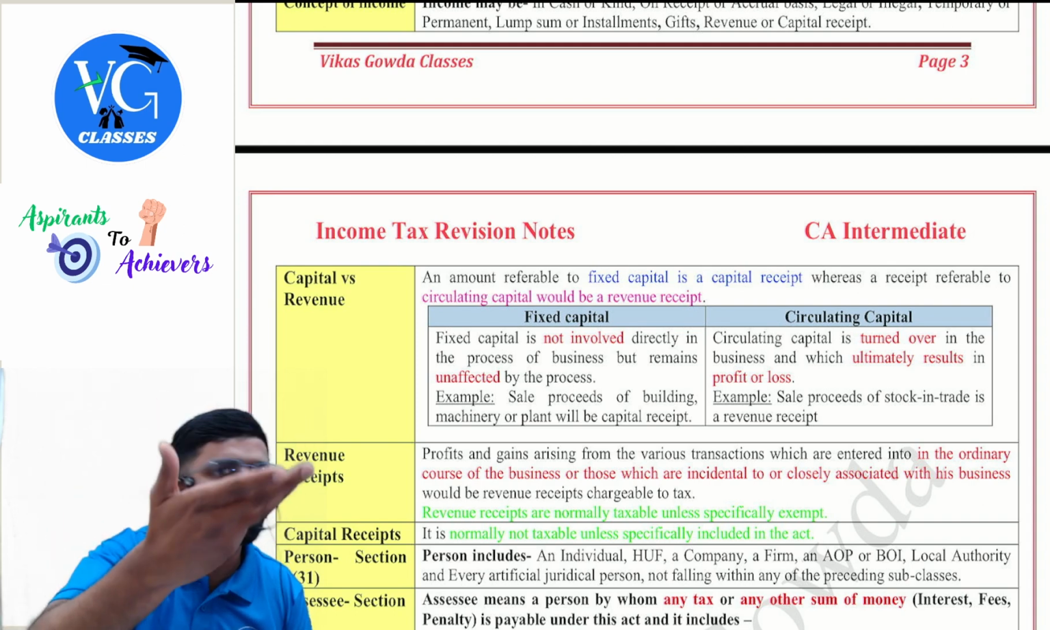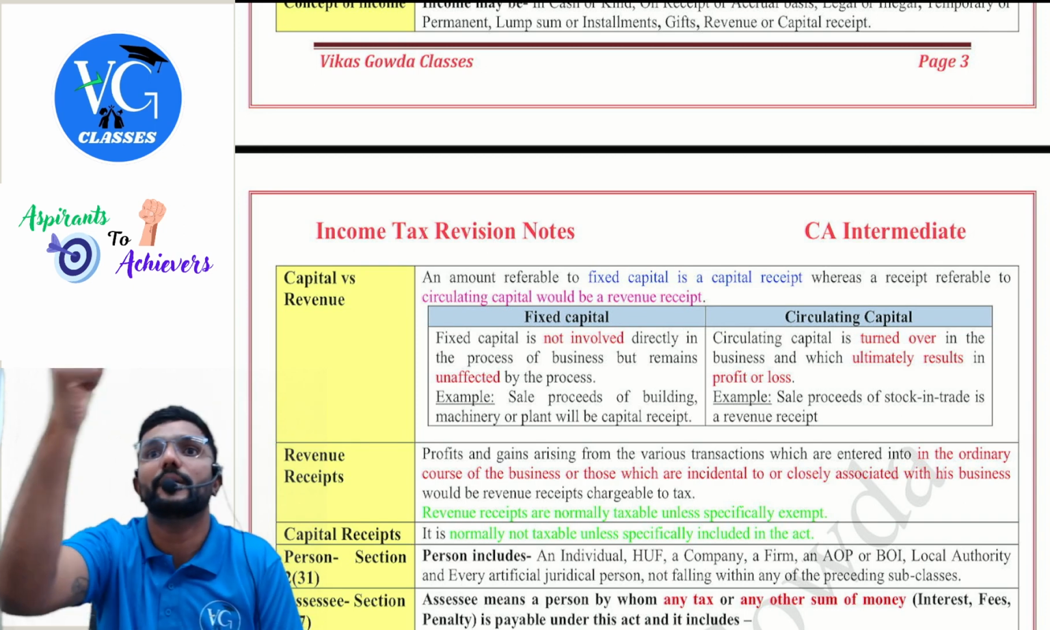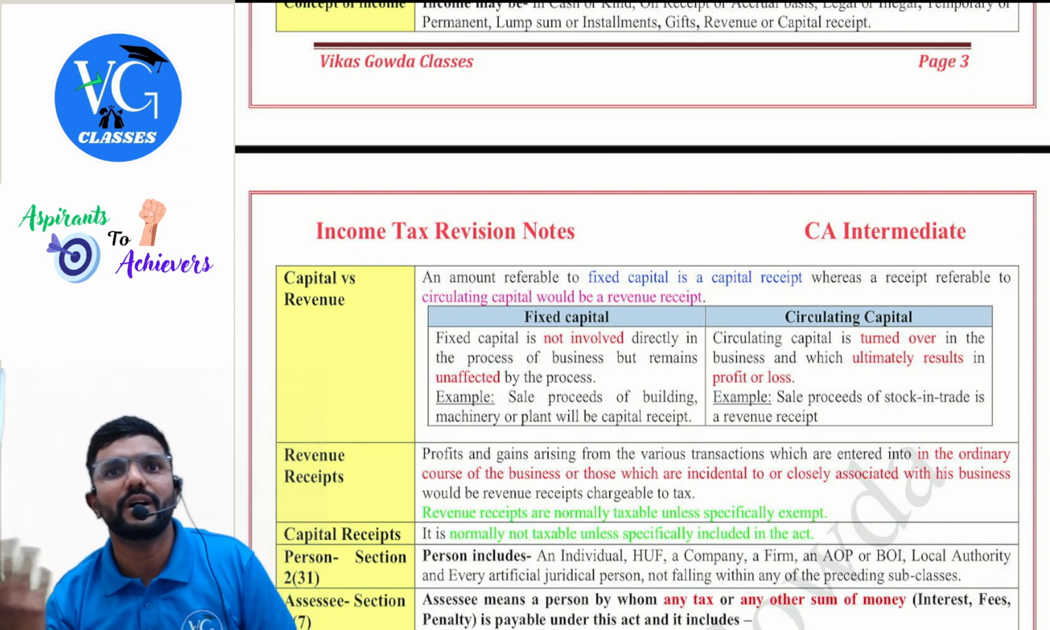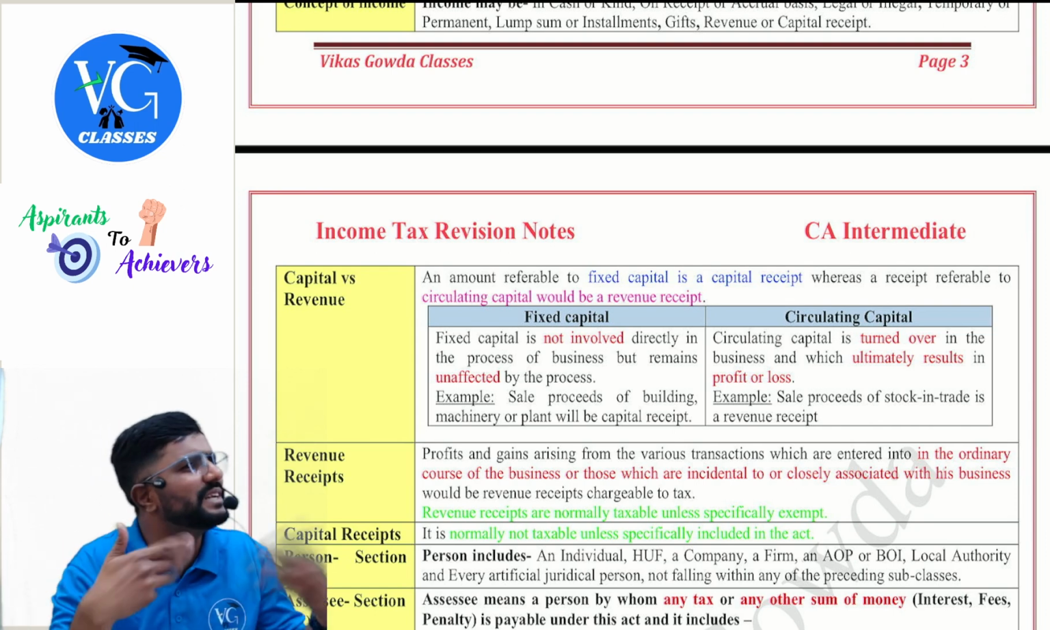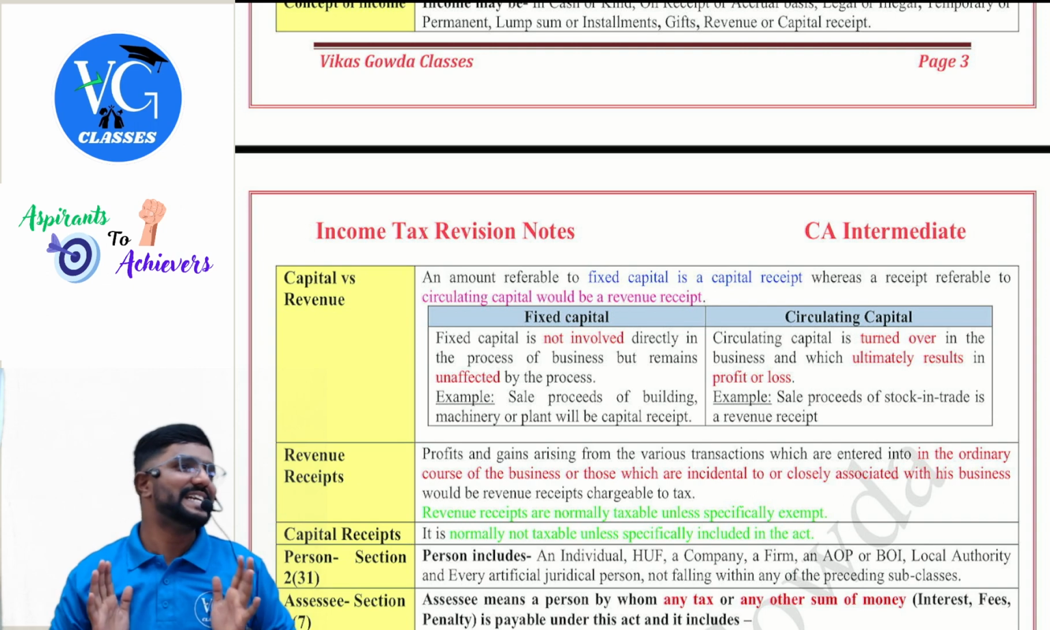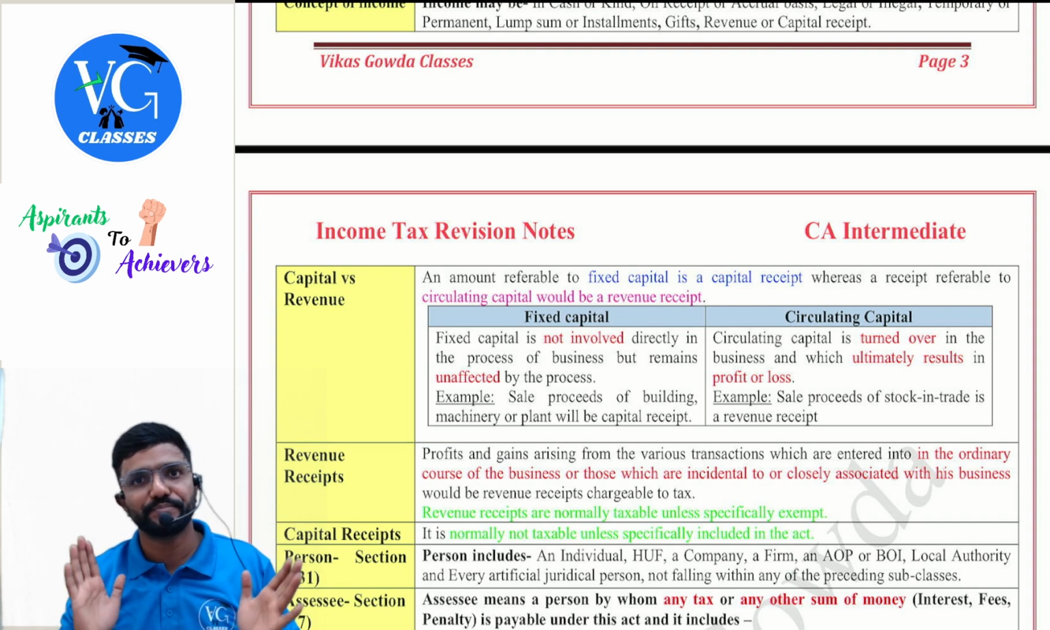I sold goods worth 10 lakh to you. You asked for an EMI option. Every month you are paying me 1 lakh. Is it a sale for me? Yes. How I receive is a financial arrangement between us. But is it an income for me? Yes. It is the income for me, guys.